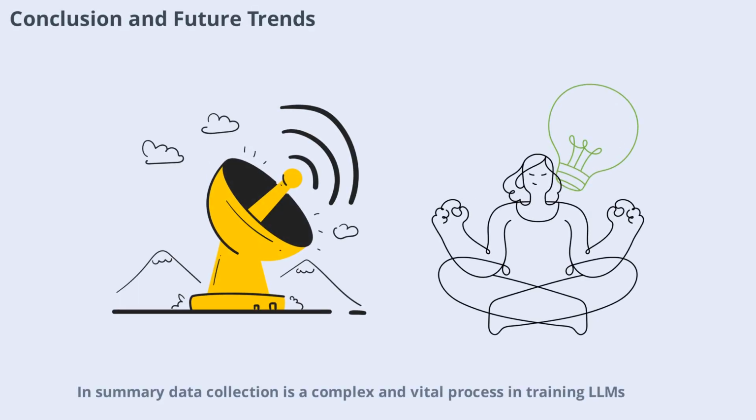Summary: data collection is a complex and vital process in training LLMs. From web scraping to ethical considerations, each method plays a unique role in shaping model performance. As AI continues to advance, new data sources and improved practices will drive even greater capabilities. By understanding and refining data collection methods, we can build smarter, fairer, and more powerful language models for the future.